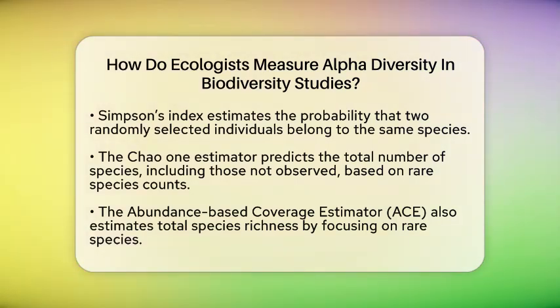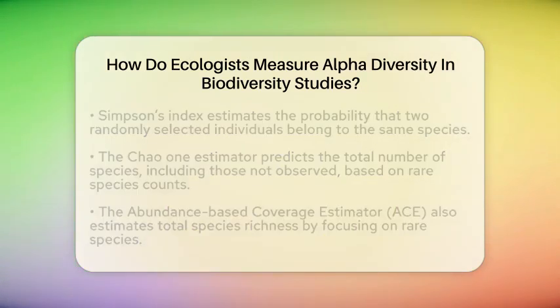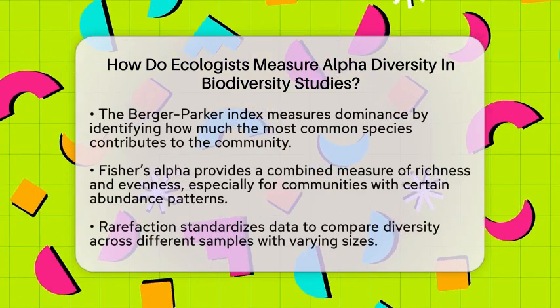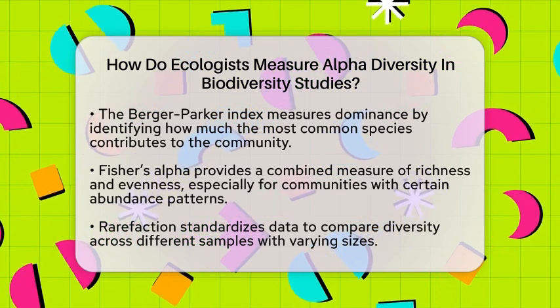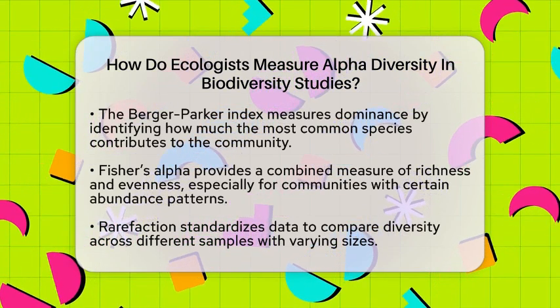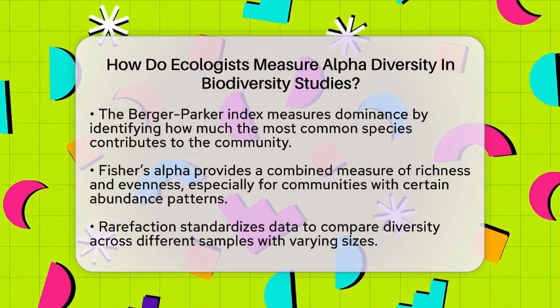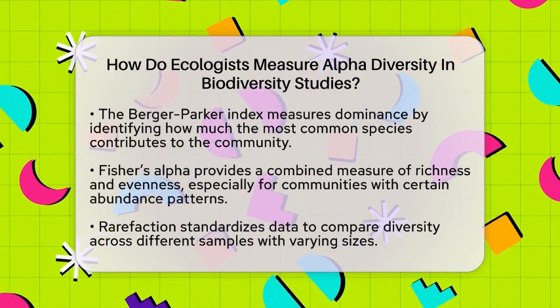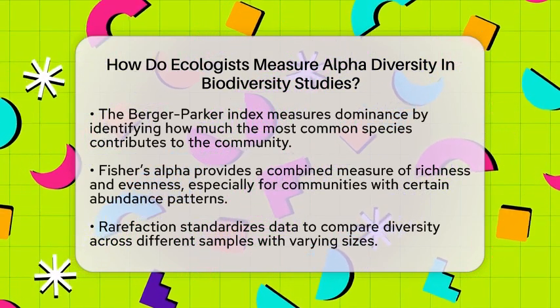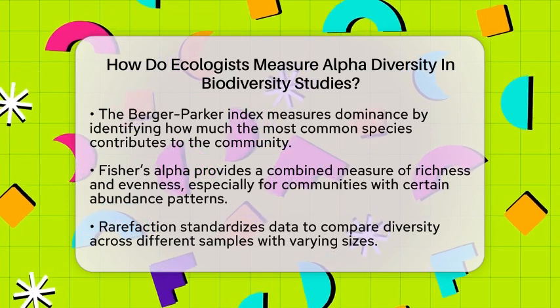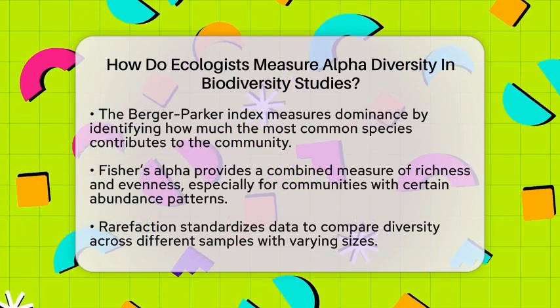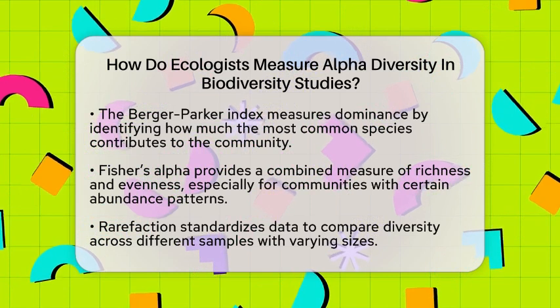To get a better estimate of total species in an area, especially when some are hard to find, ecologists use the Chao estimator. It looks at the number of species found only once or twice and predicts how many species might be missing from the sample. Similarly, the abundance-based coverage estimator, or ACE, considers rare species to estimate the total number of species present.